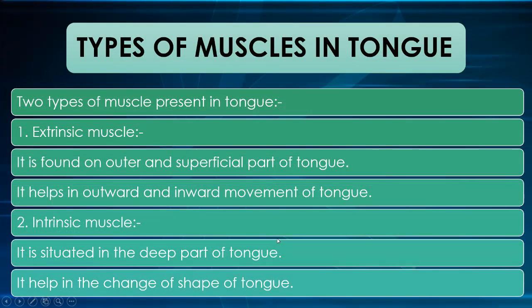Types of muscles in the tongue. There are two types of muscles present in the tongue. One is the extrinsic muscle, which is found on the outer and superficial part of the tongue, and it helps in the outward and inward movement of the tongue. So the two types of muscles are present in the tongue for the anterior two-third and the posterior one-third.